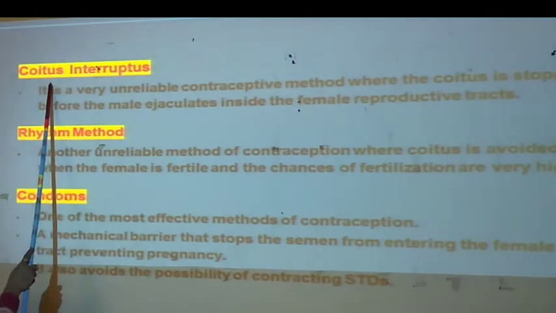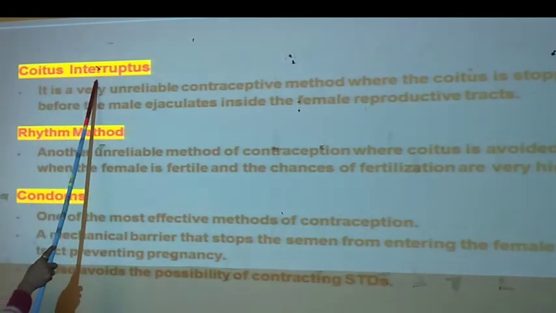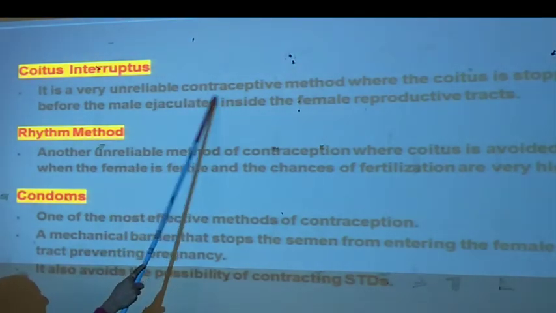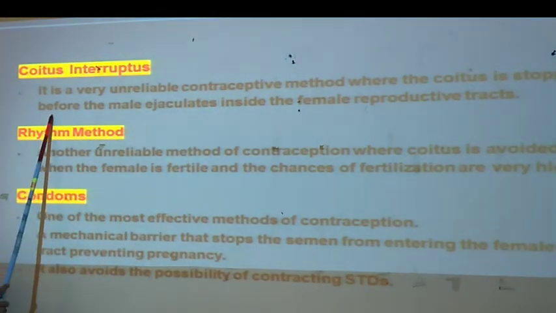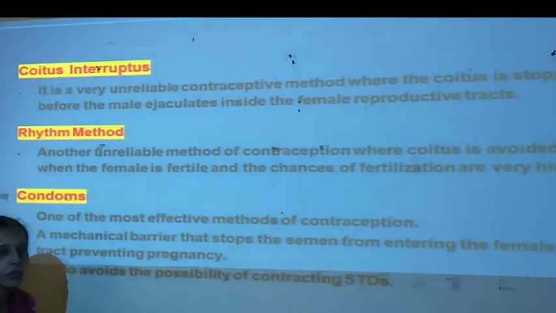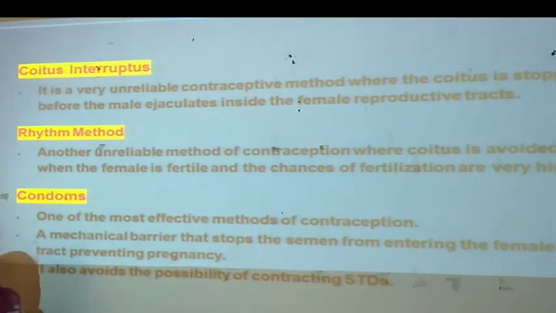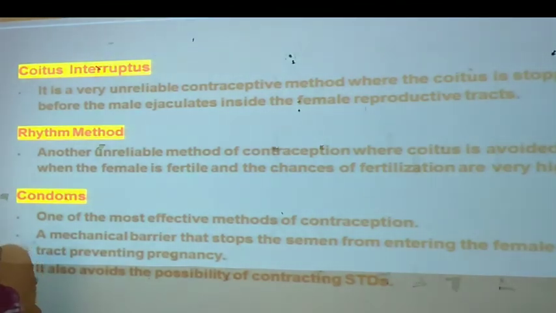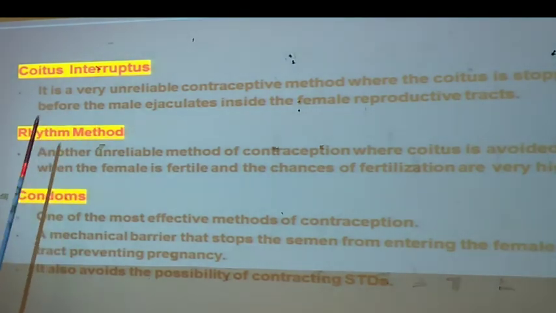First method is coitus interruptus. It is a very unreliable contraceptive method where coitus is stopped before the male ejaculates inside the female reproductive tract. The semen, which contains the germ cells, that is sperm cells from the male body, is thus avoided from being ejected into the cervix of the female body, and that is called coitus interruptus.